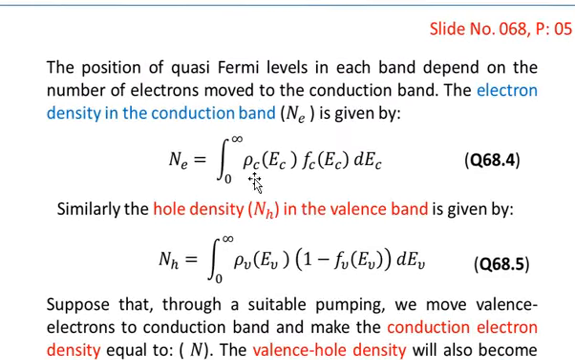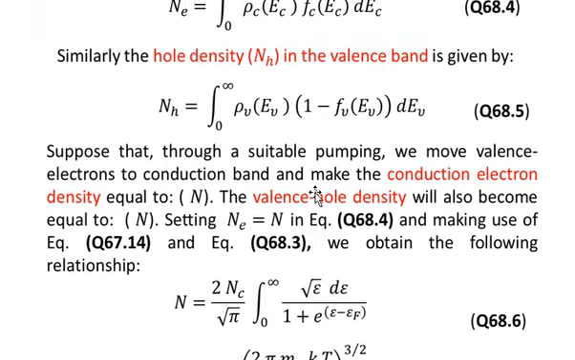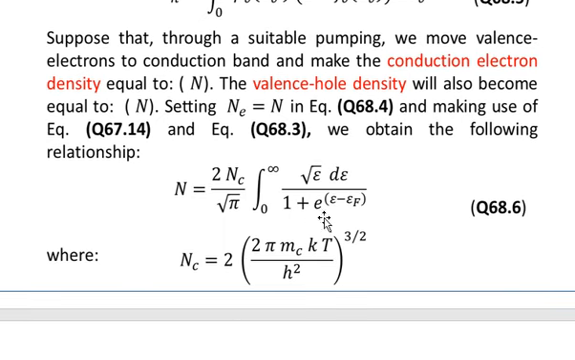So in these formulas we are using the value of rho c from the previous slide, and the value of Fc from equation number 3. Then substituting in equation number 68.4 and solving, we get this relationship, where Nc is what we have defined.